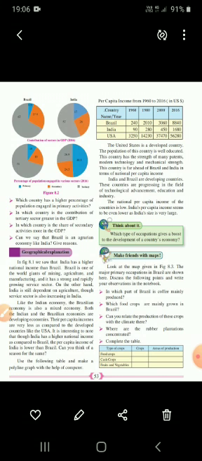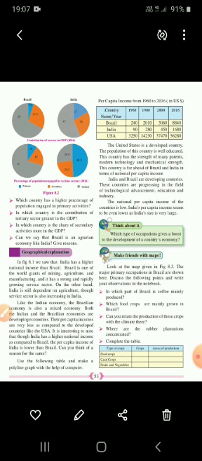If you make a comparative study, already we have studied in figure 8.1, we saw that USA per capita income is more than India and Brazil. Understood? You can see the figures given: 1960, 1980, 2000 and 2016. That figure is increasing year by year. So the United States is a developed country. The population is well educated. This country has a strength of many patents, modern technology and mechanical strength. It is far ahead of Brazil and India in terms of national per capita income.